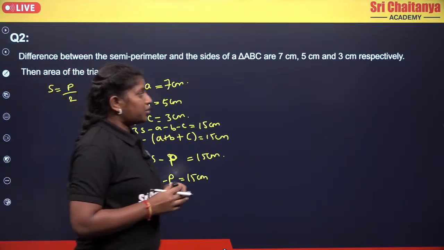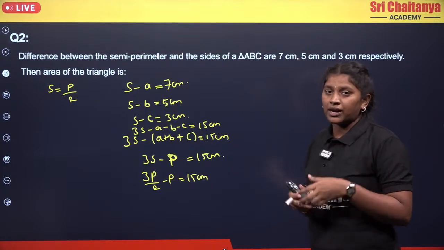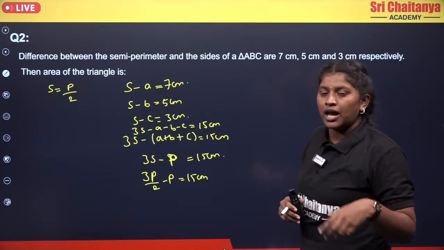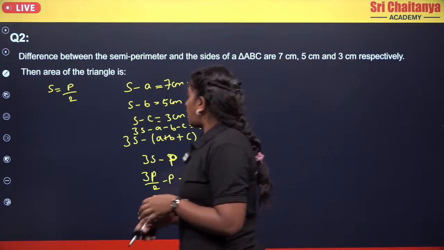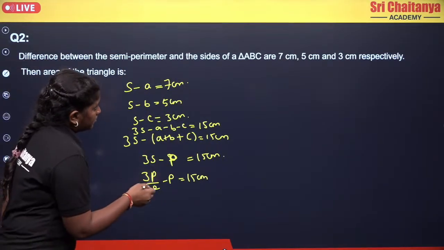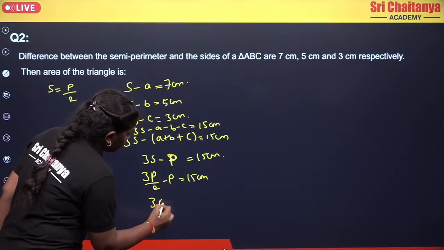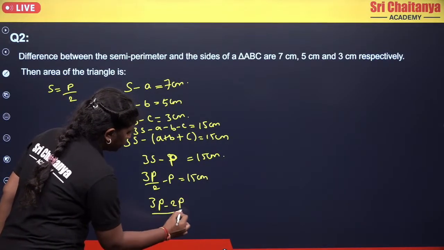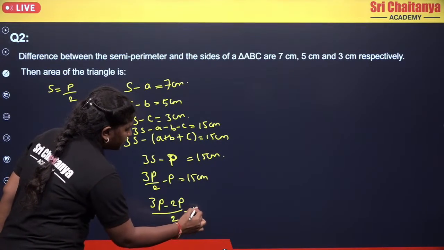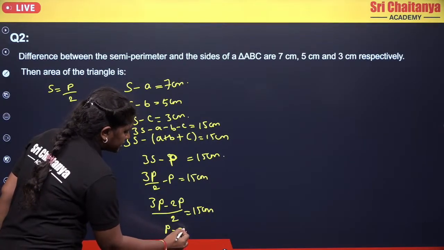See, why we need to find the perimeter value means, they are asking us to find the area. In order to find the area, you need your S value and ABC values also. Now coming to here, we will be taking 3P minus 2P whole divided by 2 equals your 15 centimeters. And from this you will get P equals 30 centimeters.